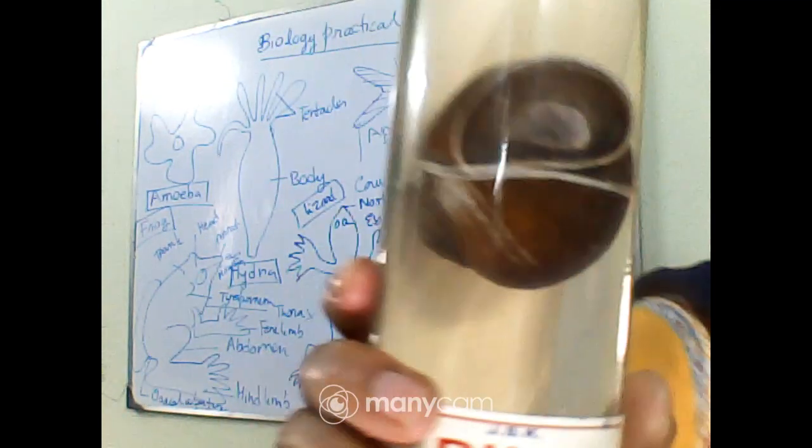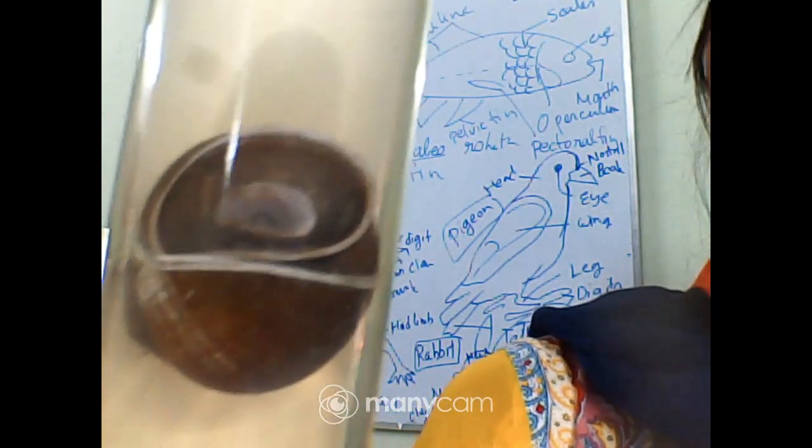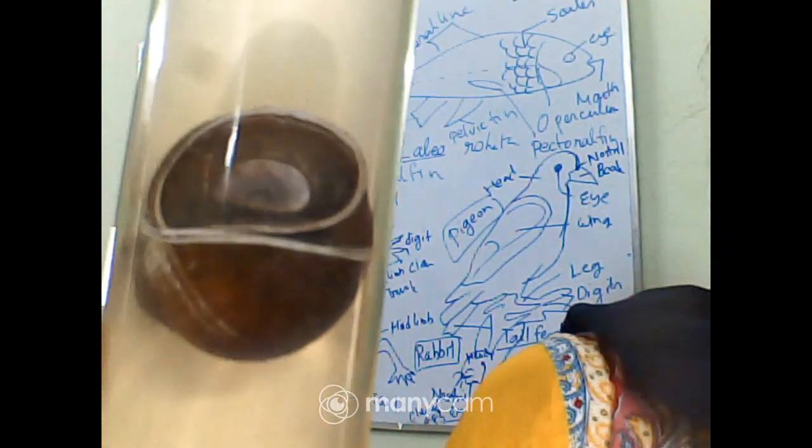Okay, and their main body is actually very soft and slimy, but it is covered with a calcareous shell. That means their actual body is inside this calcareous shell, and it is closed by a thick plate-like structure. You can see a thick plate-like structure, this one. It is called the operculum, and their body is differentiated into head, foot, visceral mass, and mantle.